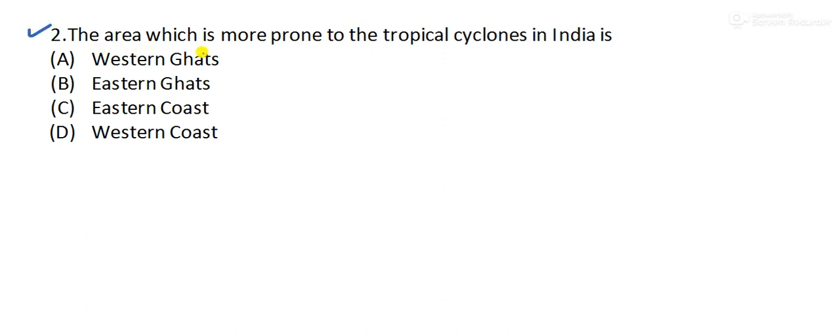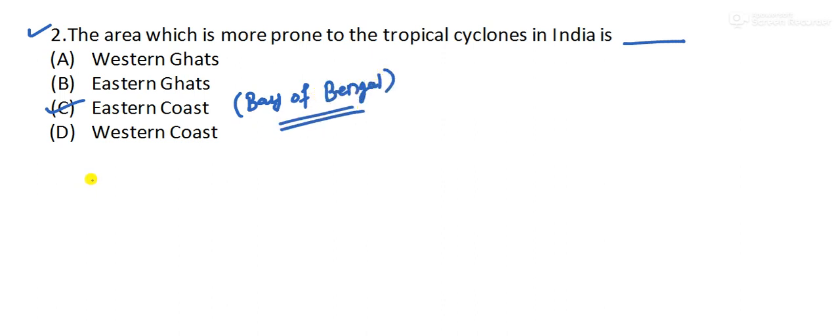The area which is more prone to tropical cyclones in India is dash. So which is the area? Western Ghats, Eastern Coast or Western Coast. Okay, so it is the Eastern Coast and mainly the Bay of Bengal. If they give this name also, you have to choose it as the correct answer. This is the area which is more prone to tropical cyclones. Okay, moving to our next question now.